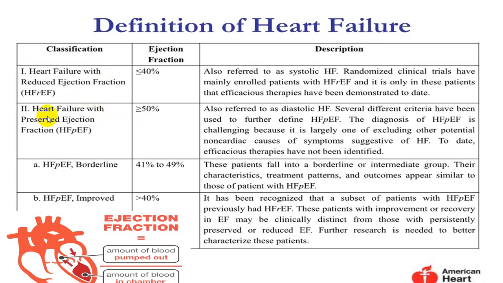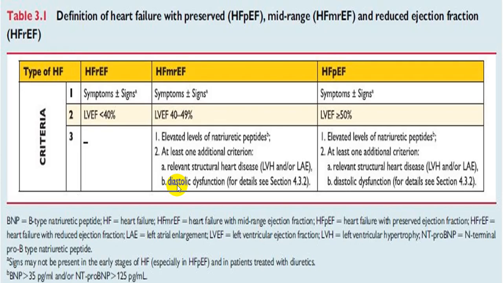More than 50 is diastolic, preserved ejection fraction. And when it is between 41 to 49, we call it borderline. And if from 40 it improves to more than that, it was called preserved ejection fraction improved. Now these two are replaced by mid-range. Between 41 to 49 it is called mid-range, small m and r.